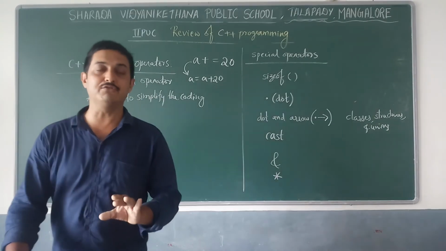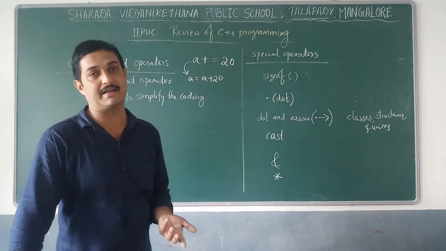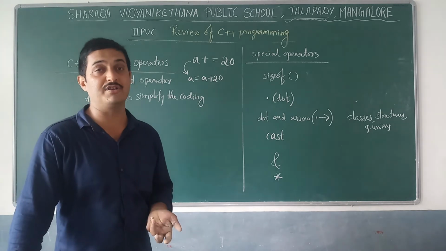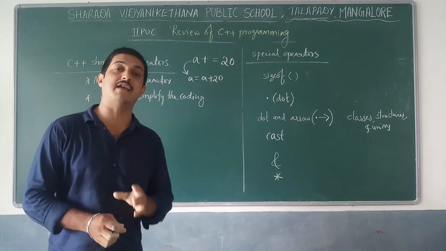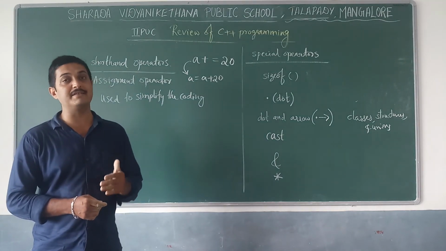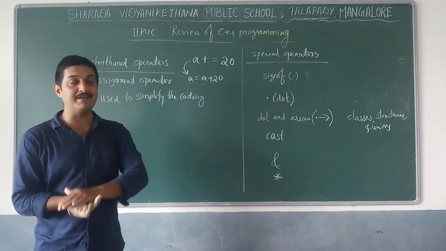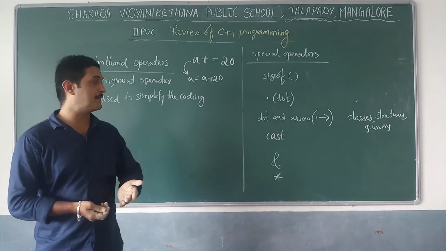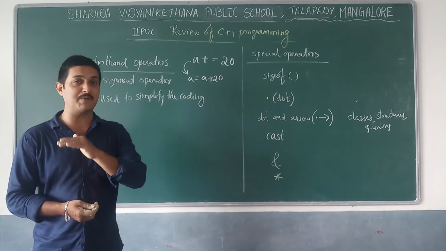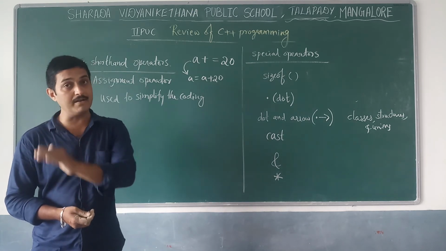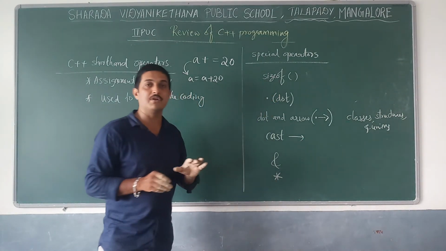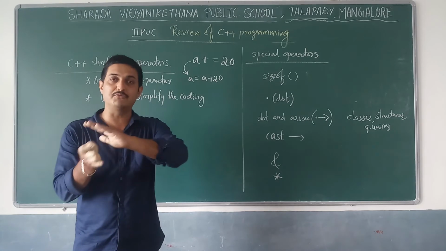And then the fourth one is cast. The cast operator is used to convert one data type to another data type. Last year we studied that there are two types of type conversion or type casting: implicit type conversion and explicit type conversion. Implicit type conversion means the compiler itself converts from one data type to another, with no need of any special operators. Under explicit, we need some special operator to convert from one data type to another. So type casting means conversion of data type from one form to another form.